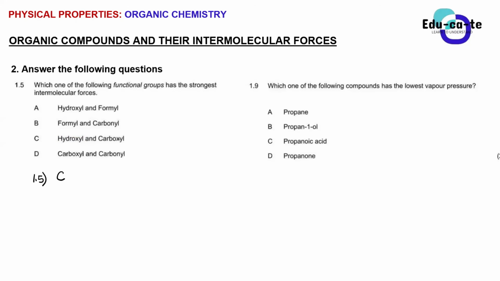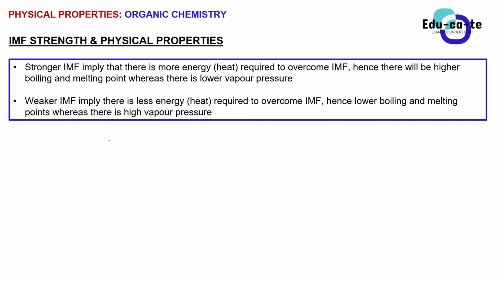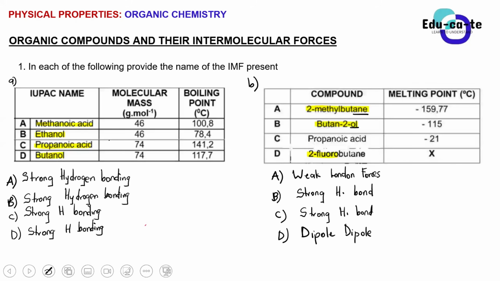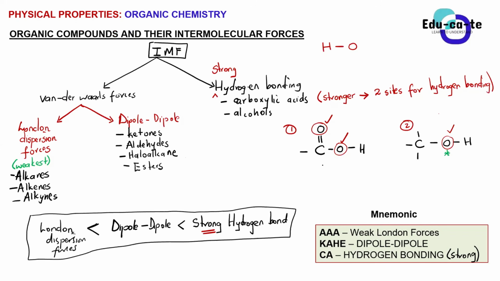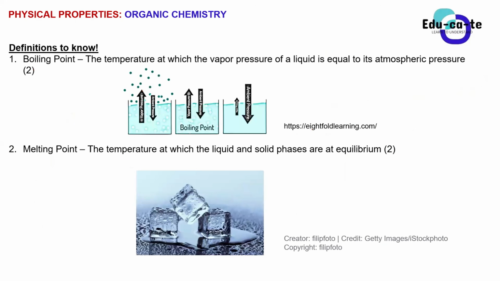We even wrote their structural formulas when we began, and we were comparing which one is stronger than the other. This is a carboxyl group. It is the one coming from the carboxylic acid. And then this is a hydroxyl group. Both of these can do hydrogen bonding, but one is more powerful than the other. The one of the carboxylic acid is more powerful.